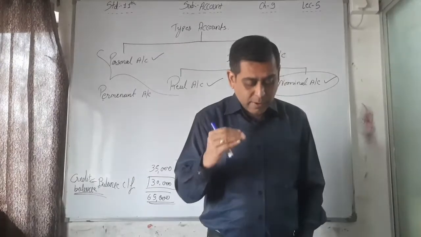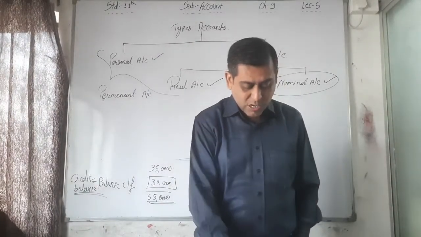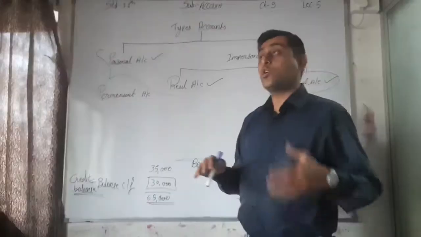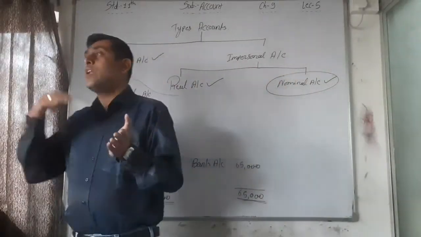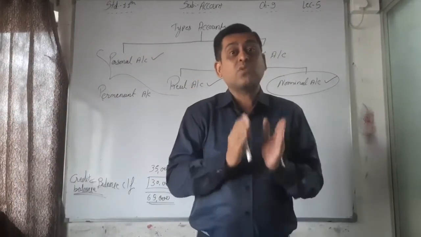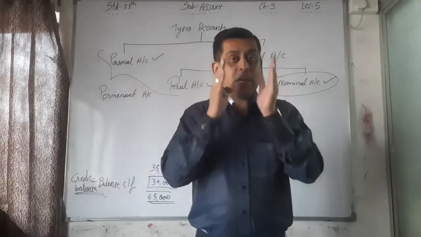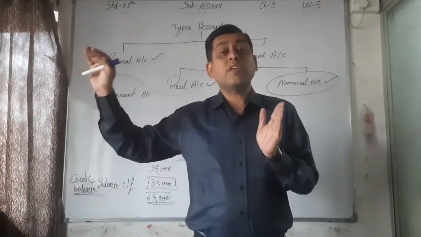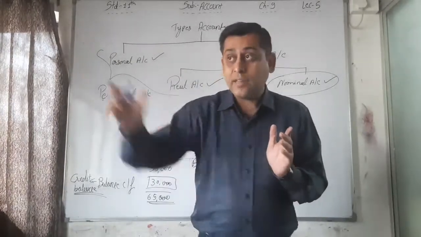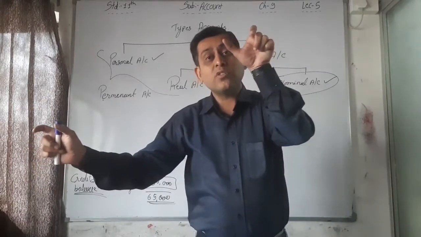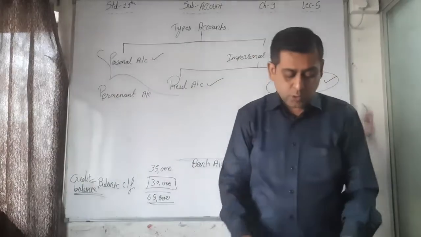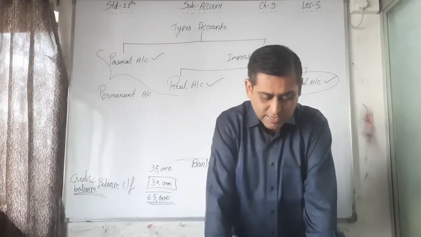Just like that, building account, furniture account, purchase account, all accounts are there. You can see all the accounts and see which side's total is higher; the difference is on the opposite side, but it is called by the side with the highest total. If the debit side total is higher, then the difference is on the credit side, but the credit side difference is called debit balance, and if the credit side total is higher, the difference is on the debit side, then it's called a credit balance. Okay, so the example is given, see that example.